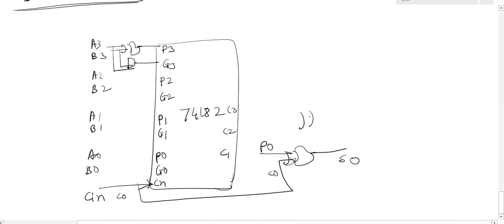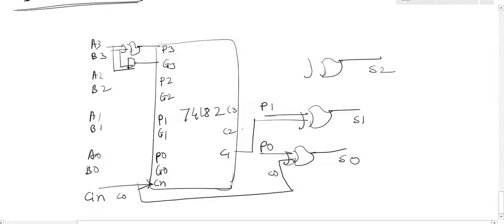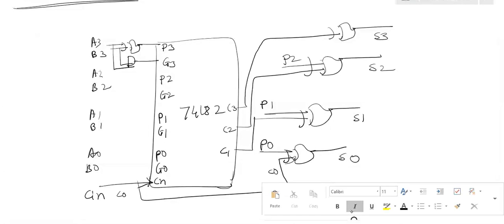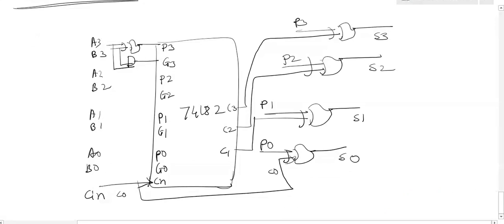XOR gate to generate the S1 is taking the input as C1 as the first input, second as P1. Similarly, the XOR gate to generate the S2 takes C2 as input and P2. Similarly, the S3 is generated with the C3 and P3 sum.